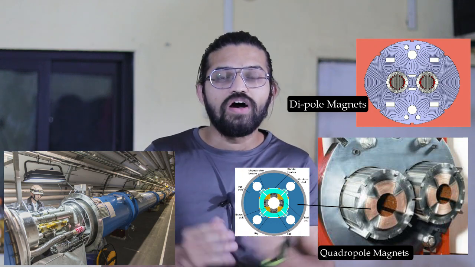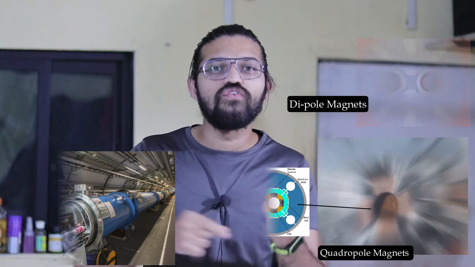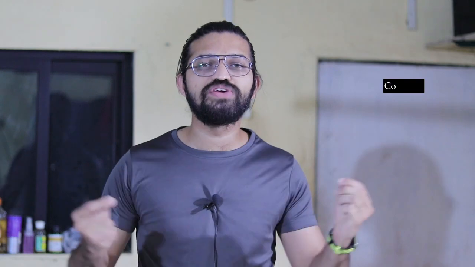And guys, whenever the speed of that beam reaches the optimum level, at that particular point we can collide the beams with each other. To steer the beams towards each other, it is very much similar to two persons standing far away from each other, shooting arrows towards each other, and we are going to make a collision between the two arrows. So this is very much similar to this. Over here, each beam consists of millions of protons, and we are going to make a collision between these two beams.